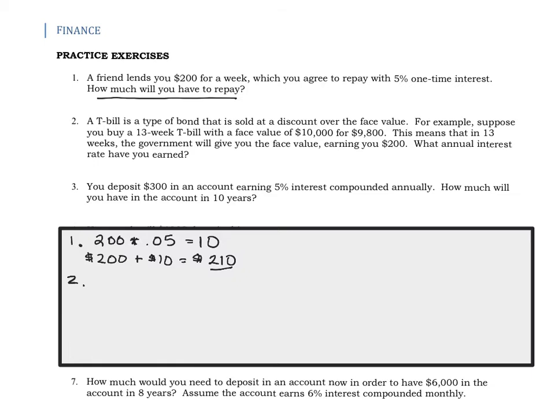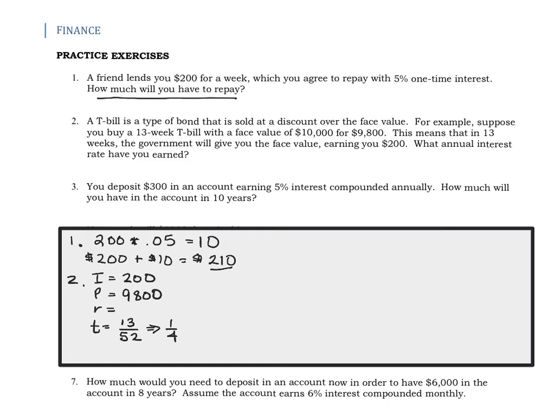Okay, so you've earned $200 in interest. Let's write down what we have. The initial amount, the principal, is the $9,800. We don't know the rate. That's what they asked for, and the time was 13 weeks, so that's going to be 13 out of 52 weeks in a year. Now, this will conveniently reduce to 1/4 for us if we are interested in that.